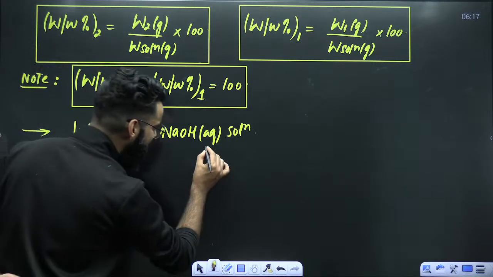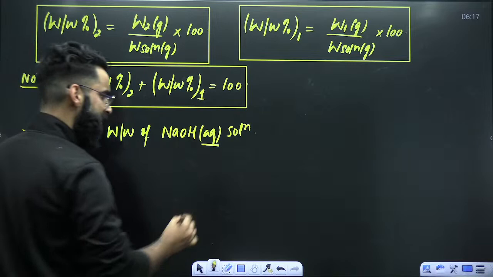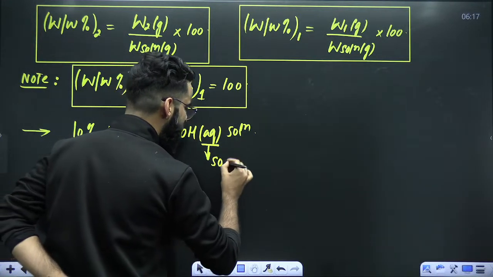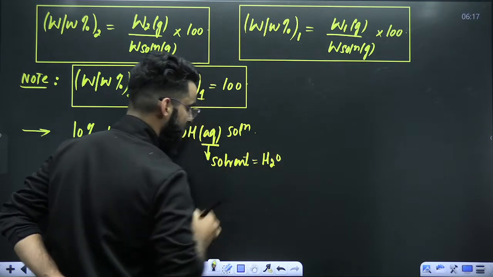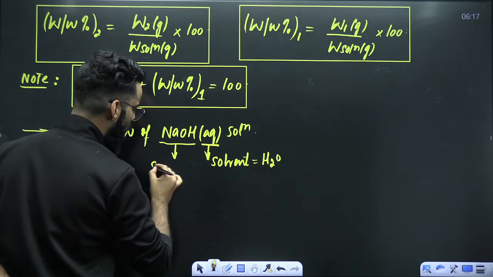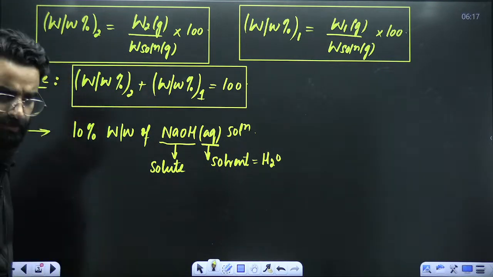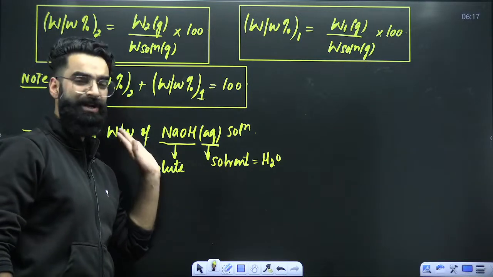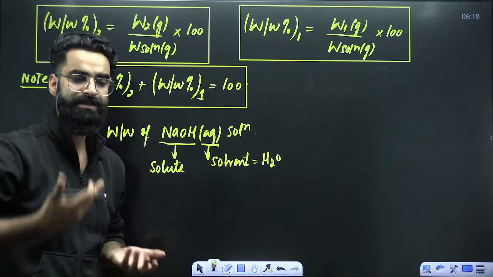First of all, it's mentioned that aqueous. Whenever you are mentioned with the term aqueous, that means the solvent which we have used is water. Now, if water is the solvent, so automatically NaOH becomes your solute. So NaOH is present in water basically. We have introduced NaOH into water, then only we have gotten a solution.